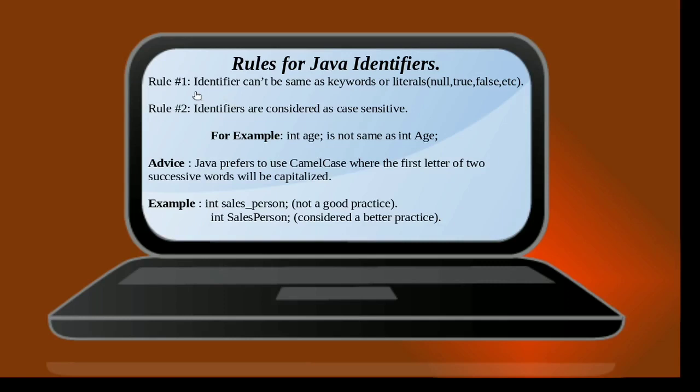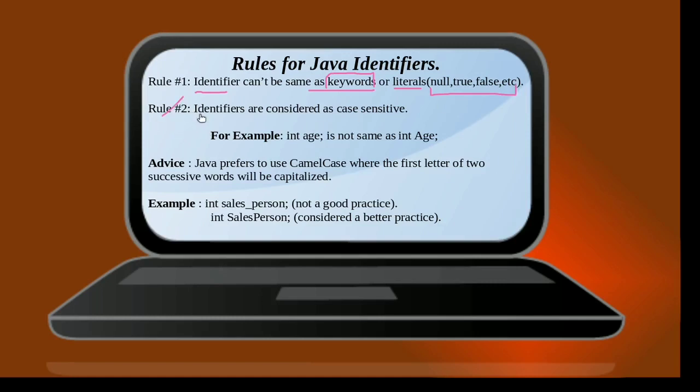The first rule says that the identifier cannot be the same as keywords, as we have already discussed in the previous stage, or literals like for example null, true, false and so on.